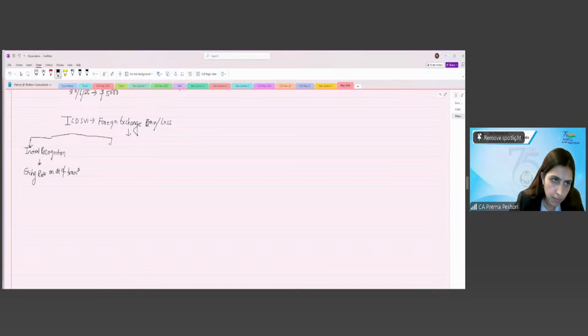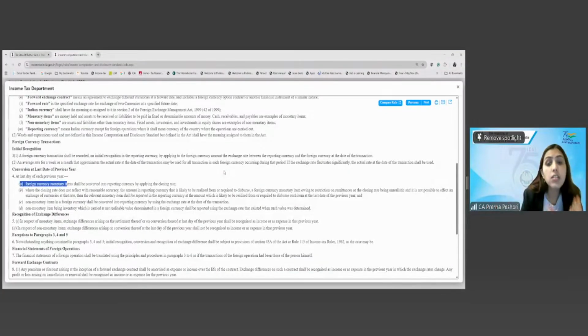Receivable in cash, which can be converted into cash. The monetary items are the assets or liabilities which are to be paid in a fixed amount of money, which can be converted into cash. Cash, receivables and payables are the monetary items.